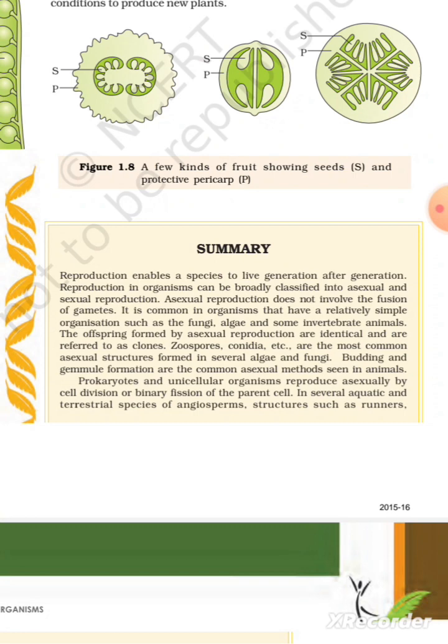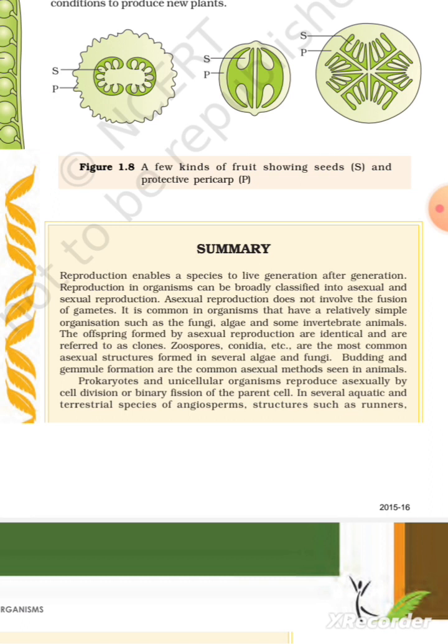Zoospores, conidia, etc. are the most common asexual structures formed in several algae, plants and fungi. Budding and gemmule formation are the common asexual methods seen in animals.